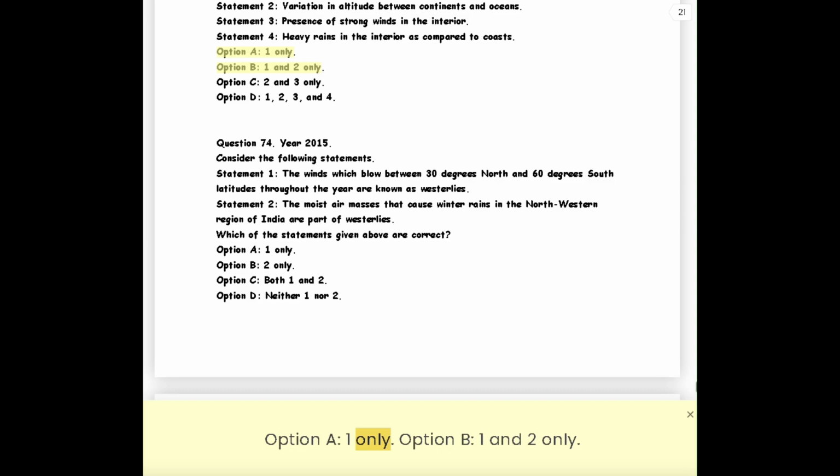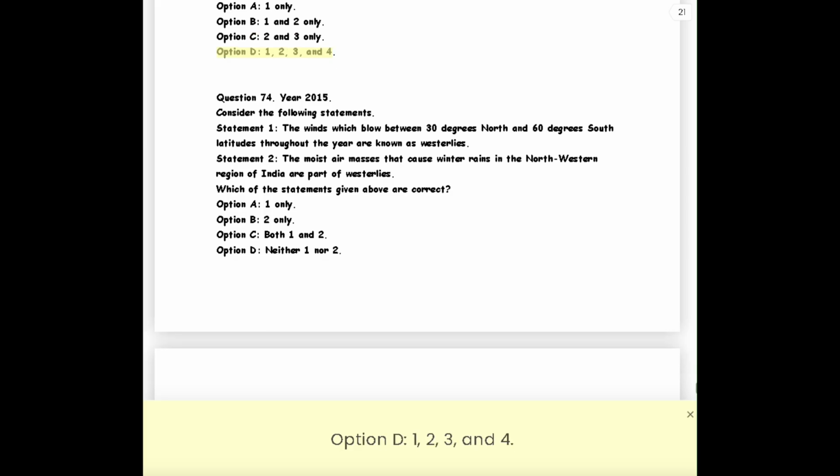Option A, 1 only. Option B, 1 and 2 only. Option C, 2 and 3 only. Option D, 1, 2, 3, and 4.